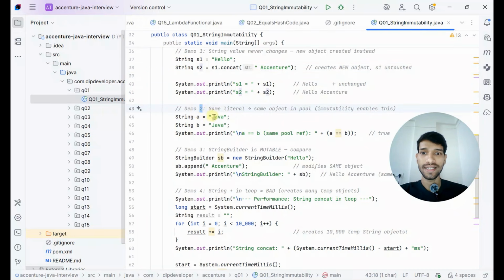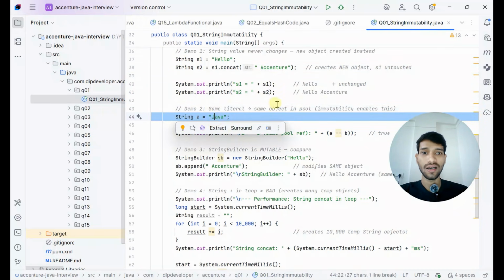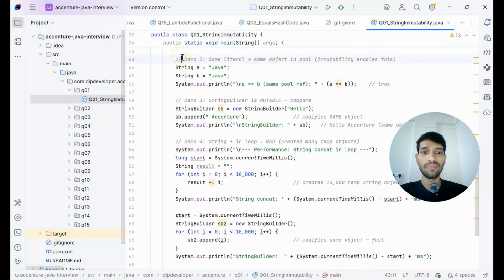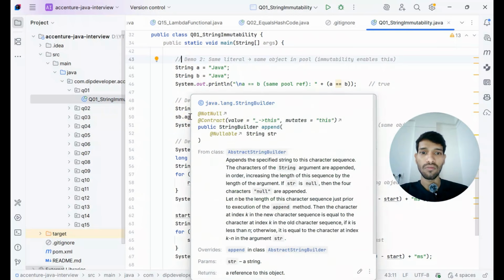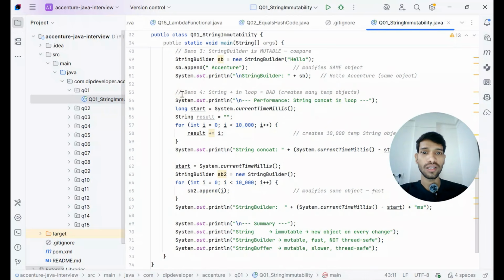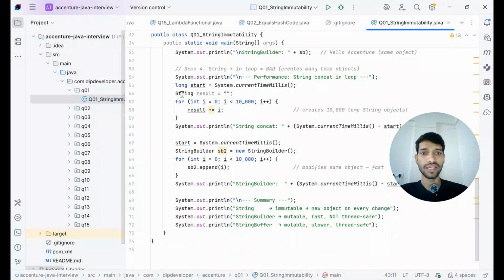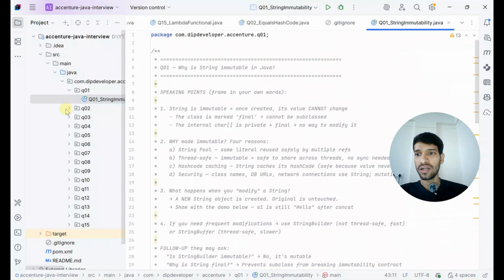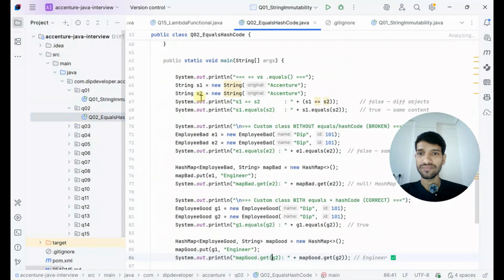And these are string literals. String literals are part of the heap memory area, and any kind of method call should be on the stack memory area. So you can go through those. Let's go to the next question.